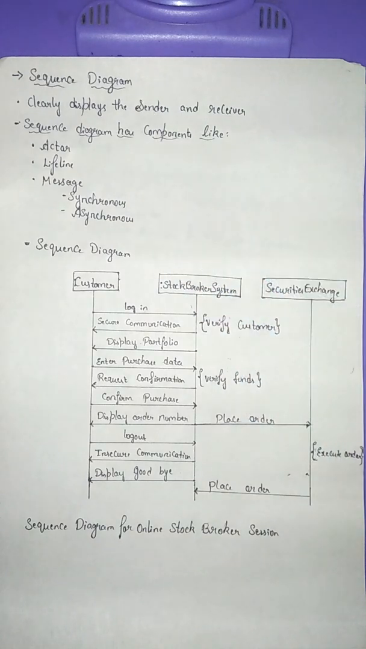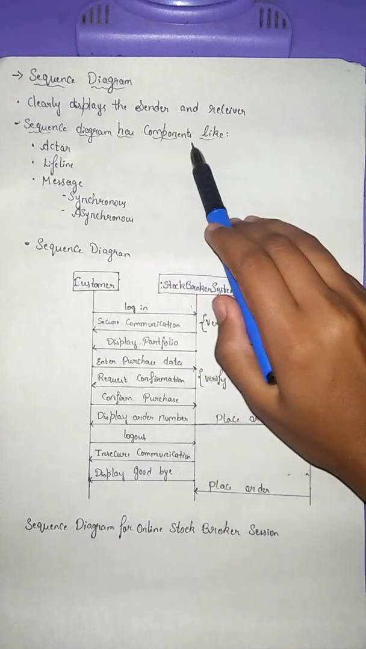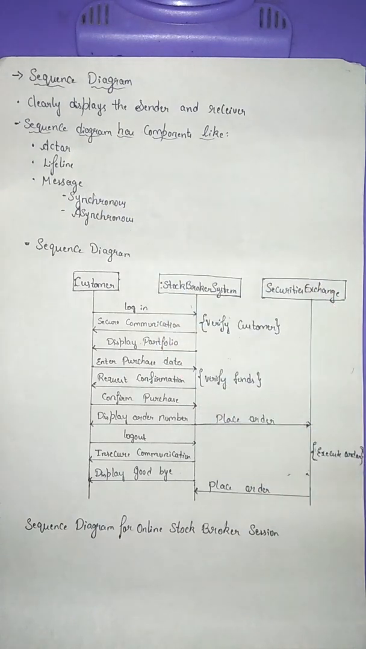The sequence diagram clearly displays the sender and the receiver of the message and also the sequence of the message exchange, which provides a clear vision of the interaction between them. Thereby, the sequence diagram reveals how the actor interacts with the system to execute all or a part of the use case. A sequence diagram has components like actors. The actors are the entities that interact with the system or are external to the system.